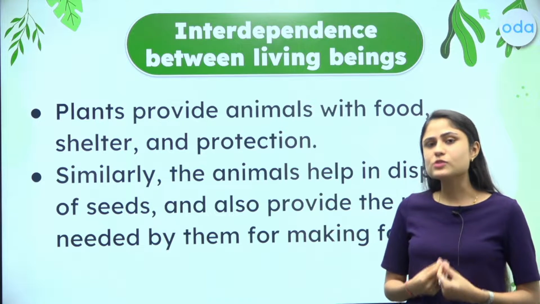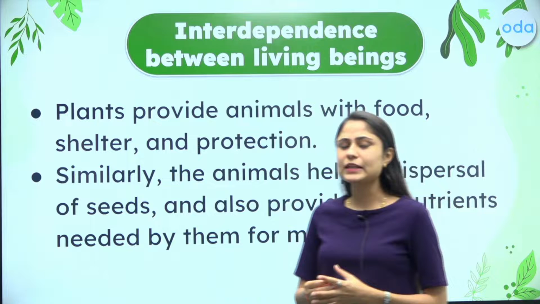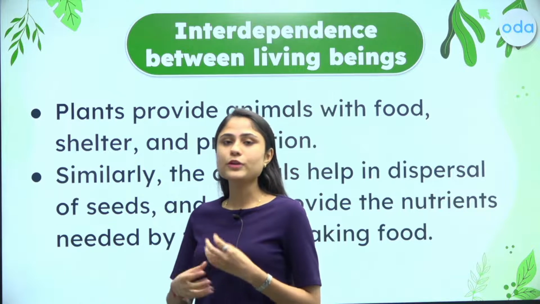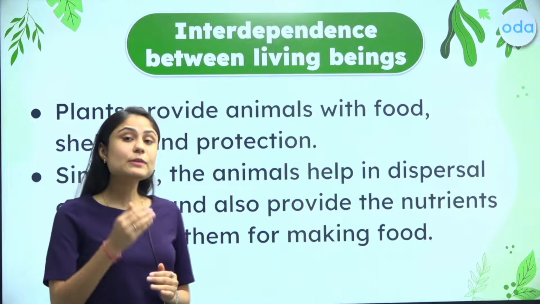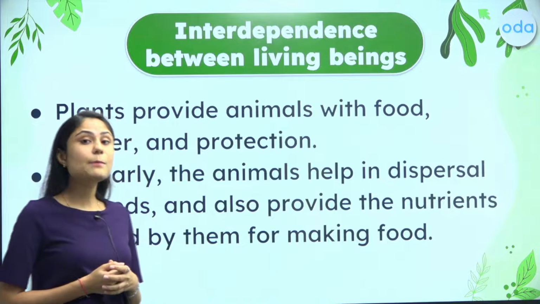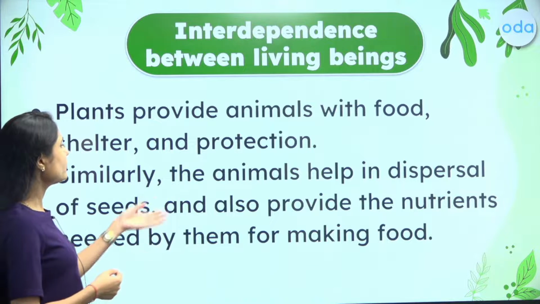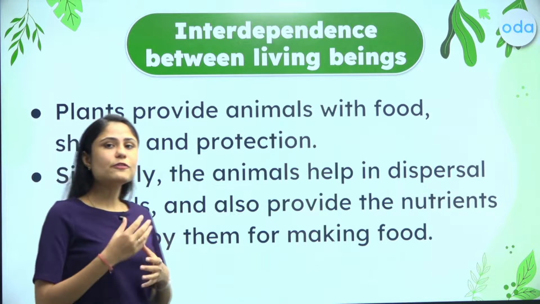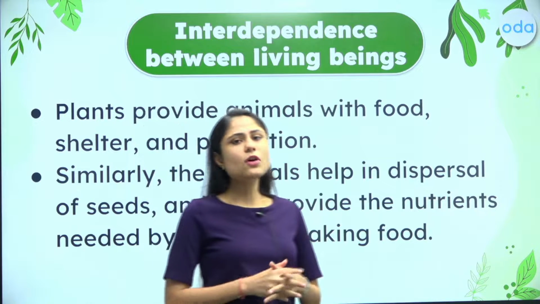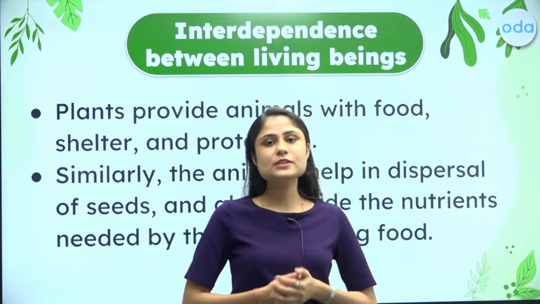We as humans or the animals are all dependent upon the plants for our food requirements. Similarly, even plants are dependent upon the animals for nutrition, for seed dispersal and various other processes. So it's all a cycle.